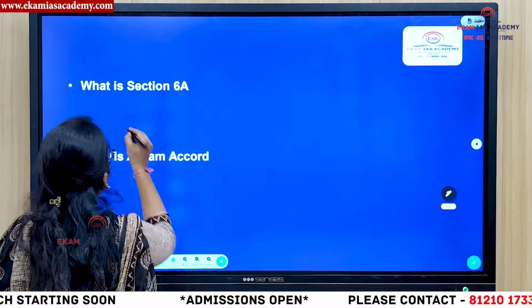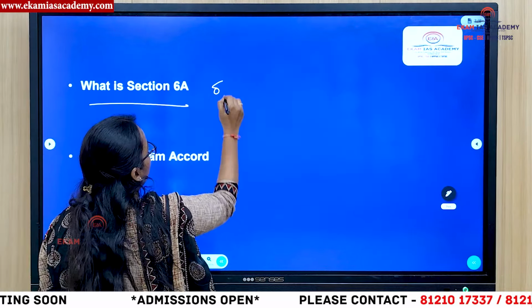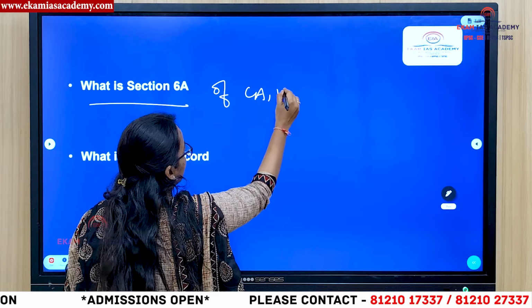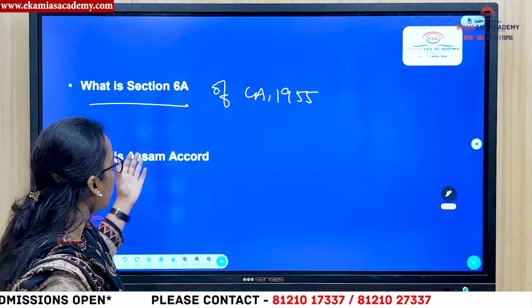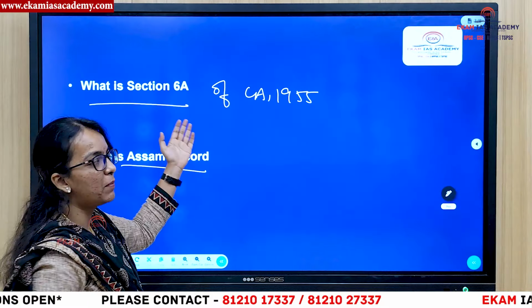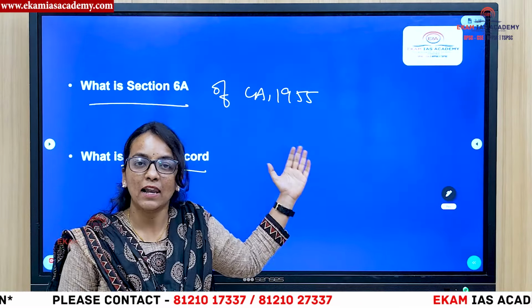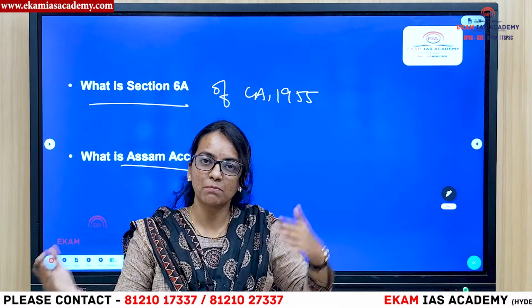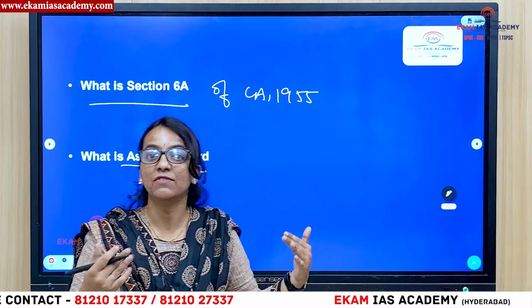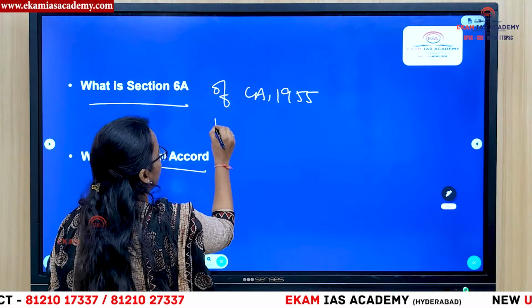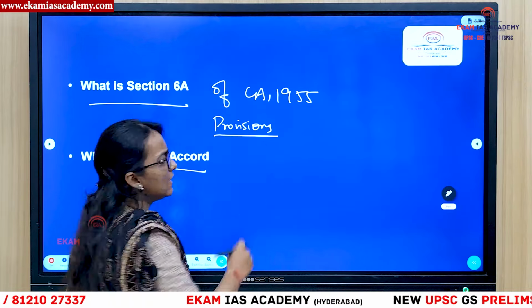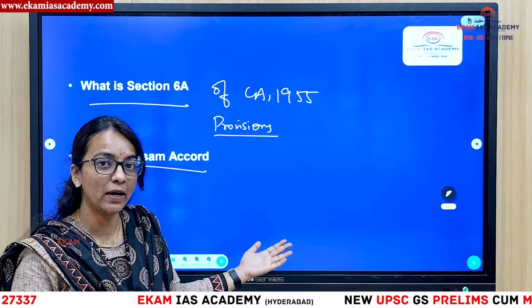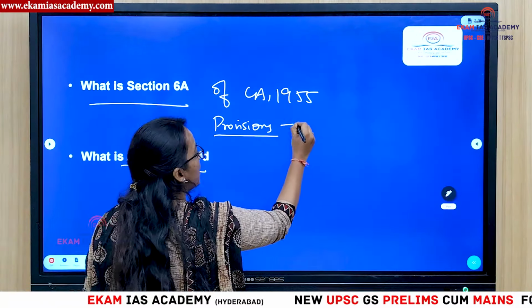Now, we will see what Section 6A of the Citizenship Act 1955 is. It has been added following the Assam Accord. This particular section will allow illegal immigrants from Bangladesh to Assam and give them citizenship. What are the provisions? Basically, it is like giving citizenship to illegal immigrants.